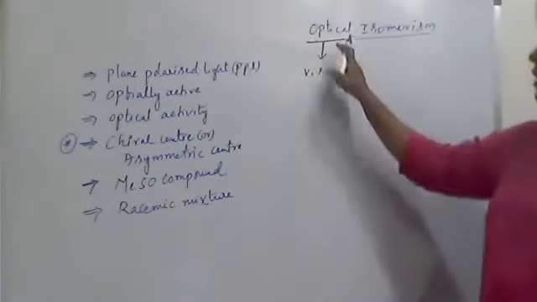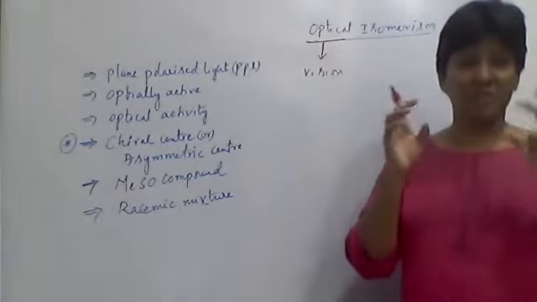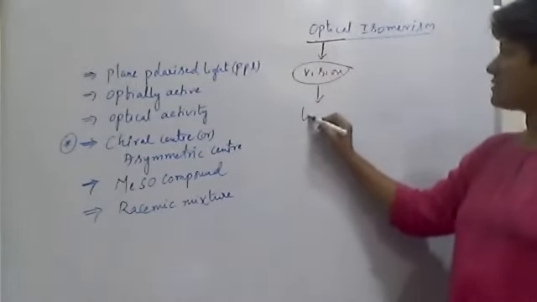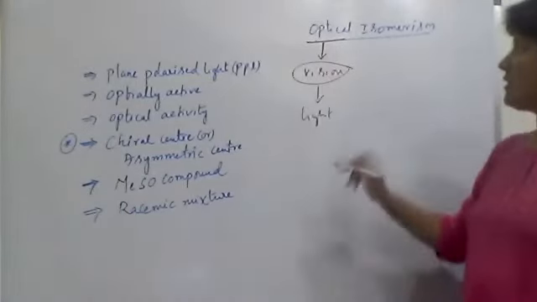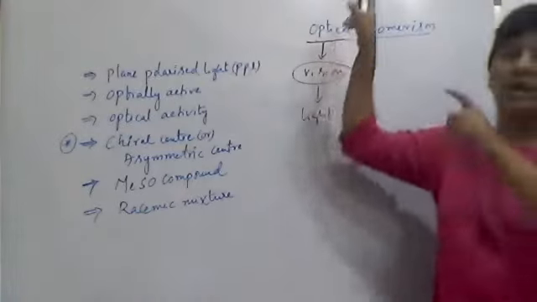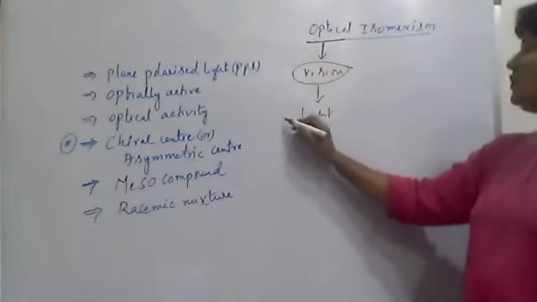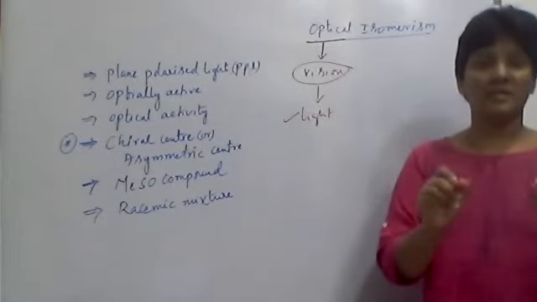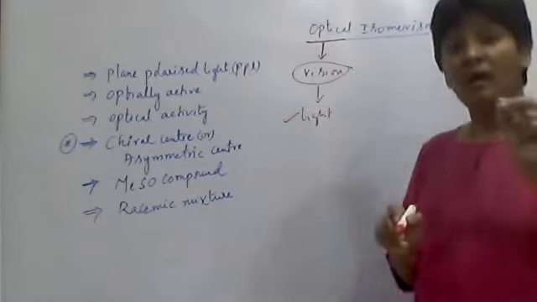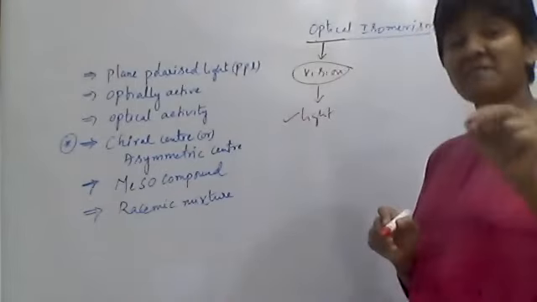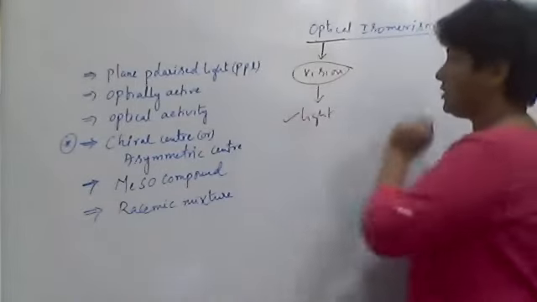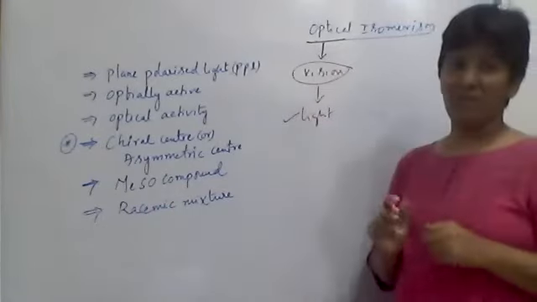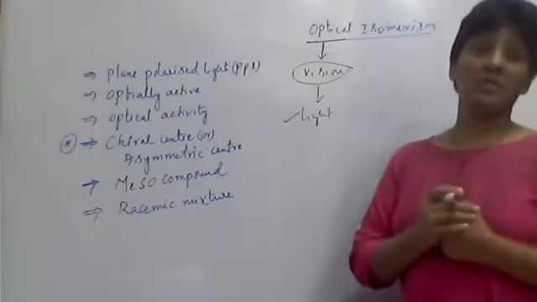So optical means lens, vision. Vision depends on what? Light. So simply remember, anything related to optical is related to light. So optical isomers have a certain effect on light. We'll see what that is, and first of all, you should know what optical isomers are.